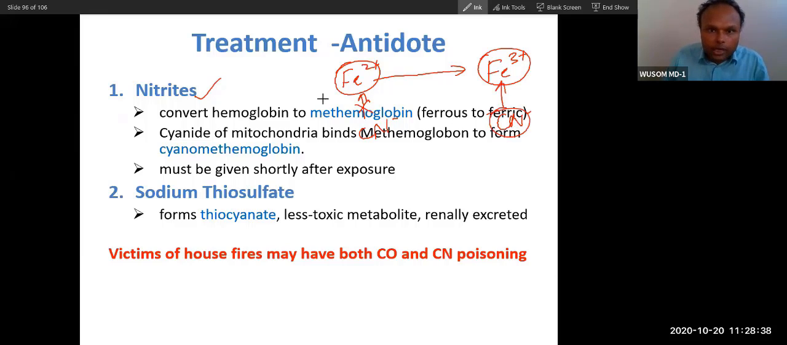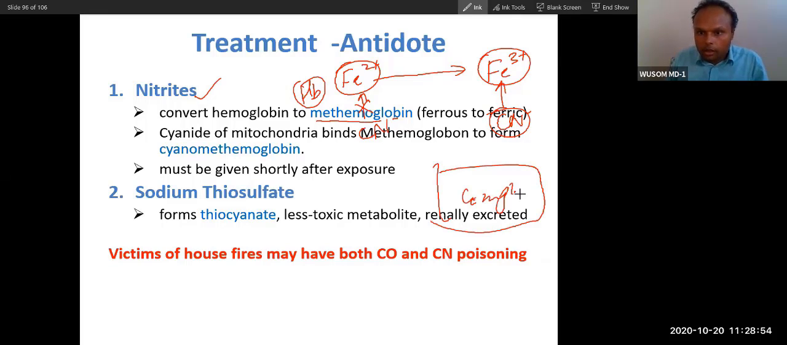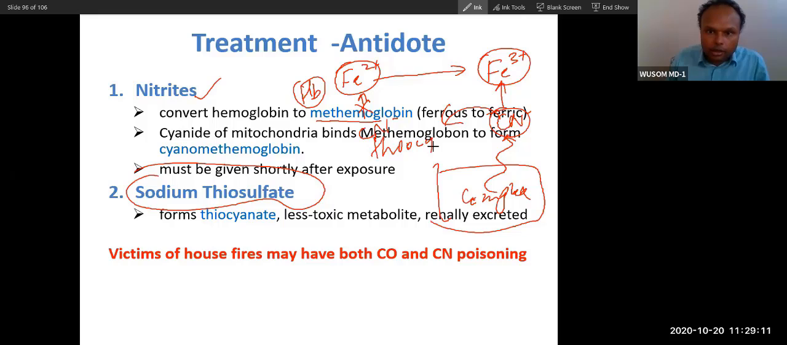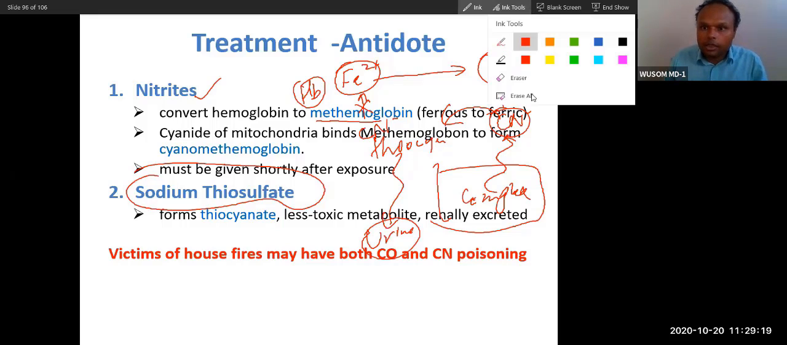So when you change your hemoglobin from ferrous into ferric, this ferric hemoglobin is called methemoglobin, and then it will bind the cyanide, taking it from complex 4, where it is present. Then you add sodium thiosulfate, and this sodium thiosulfate will convert the cyanide that is extracted into thiocyanate, and this thiocyanate will be excreted in the urine. So this is how you treat cyanide poisoning through nitrite and thiosulfate.